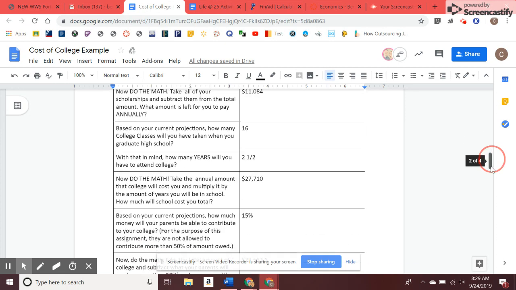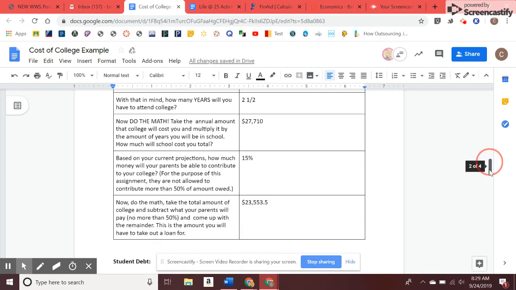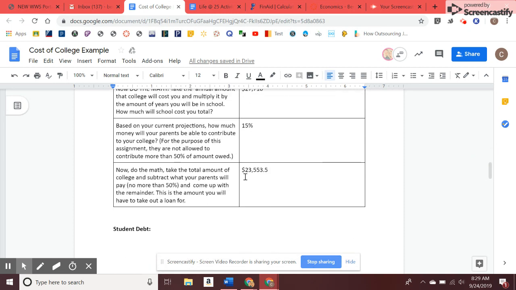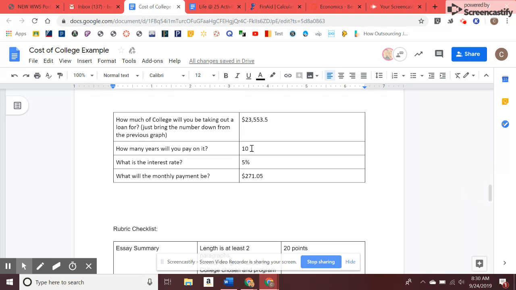He thinks he's going to have 16 classes done when he graduates high school, and some of you are going to have AP and stuff, and it might take away some of your classes. So he thinks he's going to have to attend college for 2.5 years to get a bachelor's degree. He does the math here. He thinks his parents can contribute about 15%, and this is the total that he's going to have to pay for college. He comes down here and figures out that if he pays for 10 years with a 5% interest, he's going to pay $271.05 every month for 10 years. And then he's done.